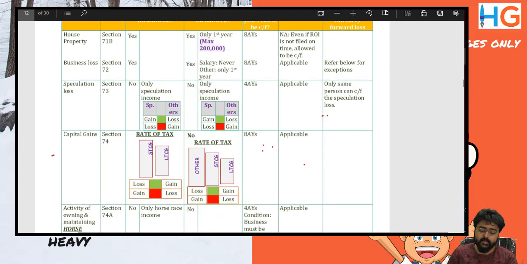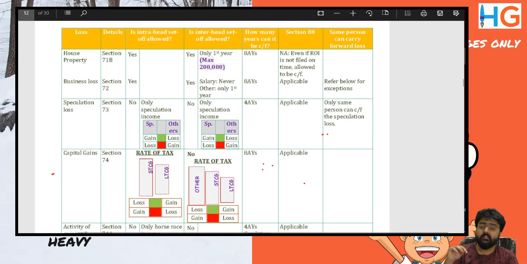For column wise, is intra-head set off allowed in all the cases? No, it is not allowed in the following cases: speculation, capital gains, capital loss, 35AD income, and owning and maintaining horses. Is inter-head allowed in all the cases? No. If intra-head is not allowed, inter-head will not be allowed.